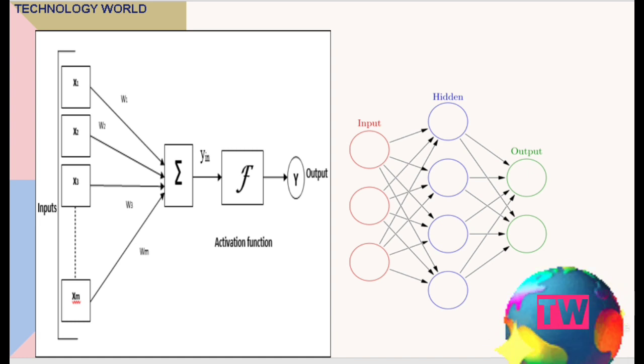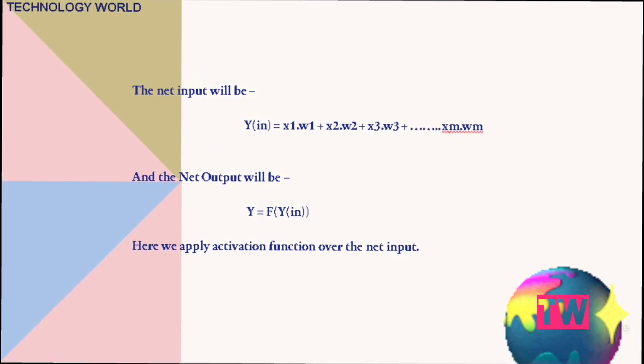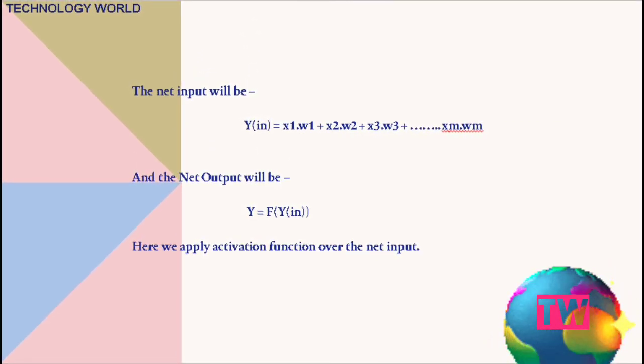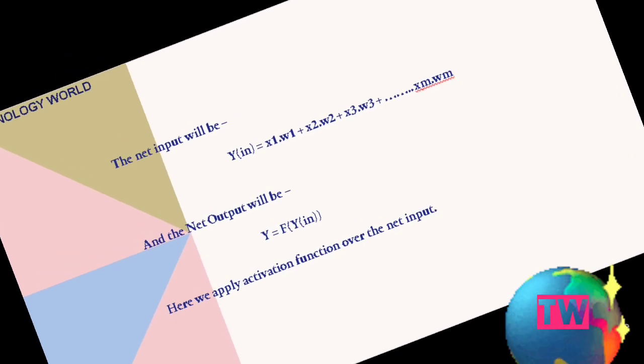Here you can see the inputs are x1, x2, x3, x4 up to xm, and their weighted connections are w1, w2, w3 up to wm. Now all of you know how to calculate the net value. So add all these weighted inputs to get the net input value. The net input will be something like this. After that, you will also get the net output value. After applying the activation function over the net input, you will get the net output value.